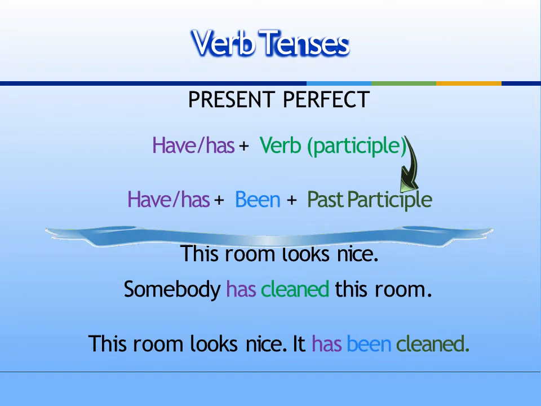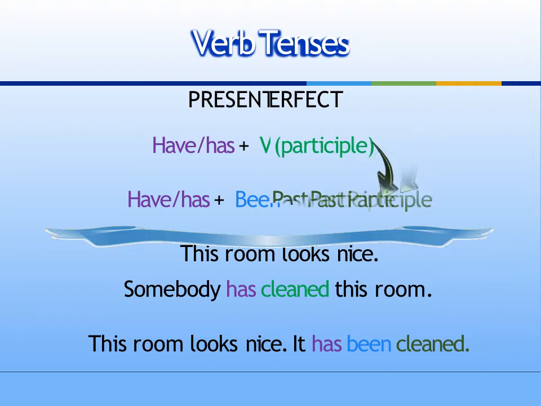Present perfect. Have or has plus verb participle changes to have, has plus been plus past participle. Example: this room looks nice. Somebody has cleaned this room. This room looks nice. It has been cleaned.